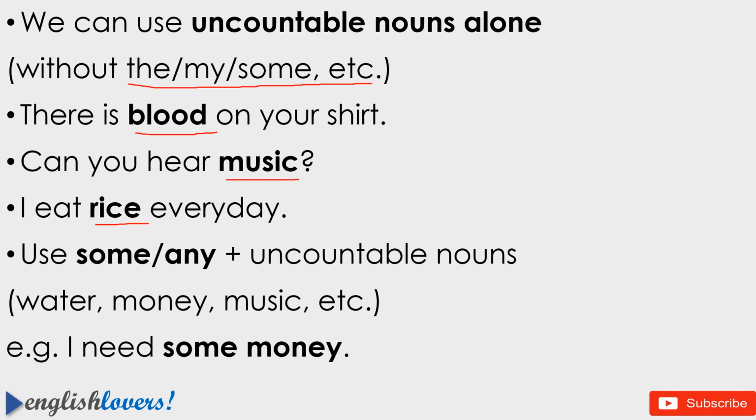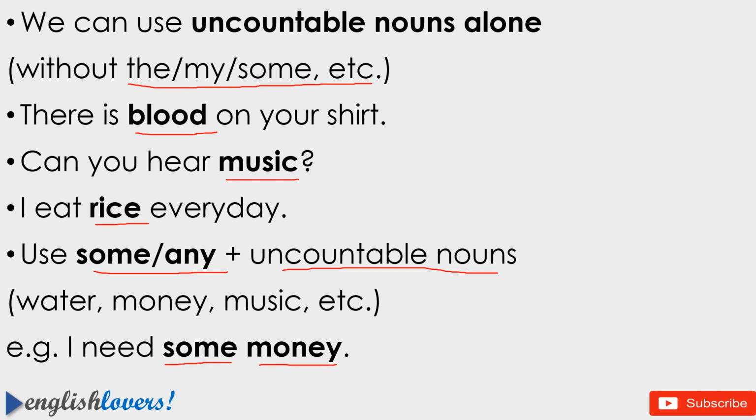Next, use uncountable nouns with words like some and any. Uncountable nouns like water, money, music can be used with some and any. For example, I need some money. Here money is an uncountable noun, and the word some is used.